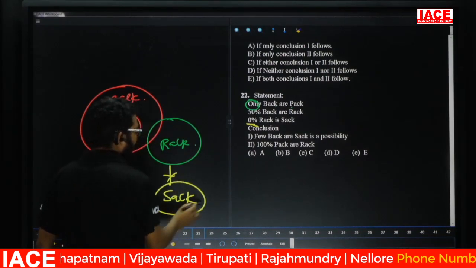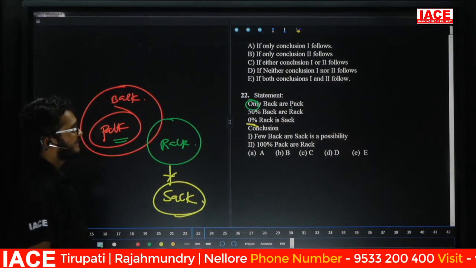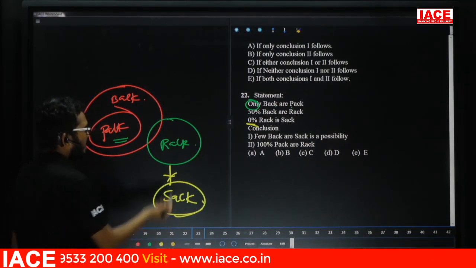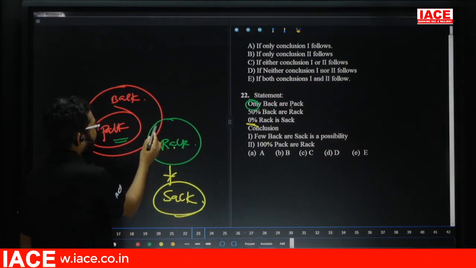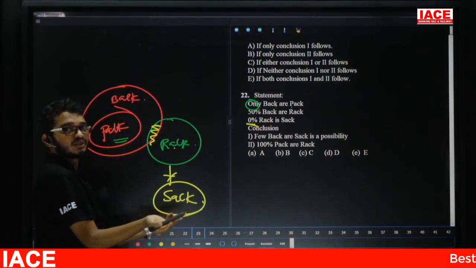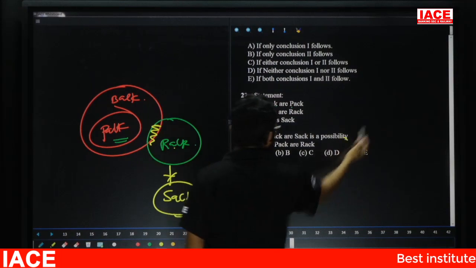Yes, take the first conclusion. Few back or sack is a possibility. Yes, no rack is a sack. Some part of back is not sack. Whatever remains of back and sack, there is a chance to get a possibility. Then the first one is yes.